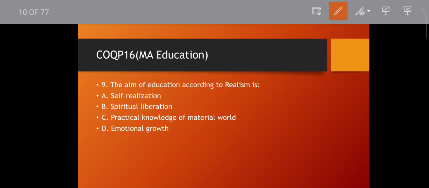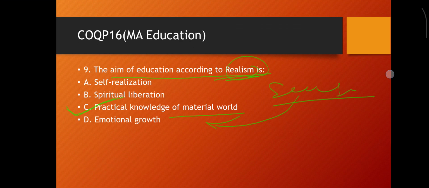The aim of education according to realism is what? Self-realization, spiritual liberation, practical knowledge of the material world, emotional growth. Realism means scientific; it believes in scientific things. Scientific means practical knowledge of the material world. So option C will be the correct answer. Then on to the next question.